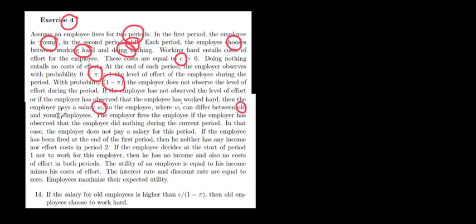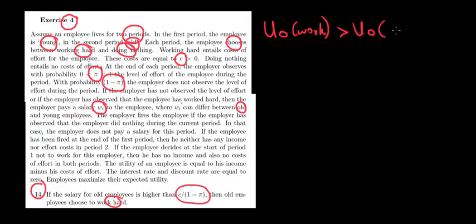Now, what matters here in question 14? If the salary is higher than the following, then the old employee chooses to work hard. So what we're interested in, under which scenario does the utility of an old employee of working is going to be greater than the utility of the old employee of shirking. So we want to know, when does the old worker decide to work?